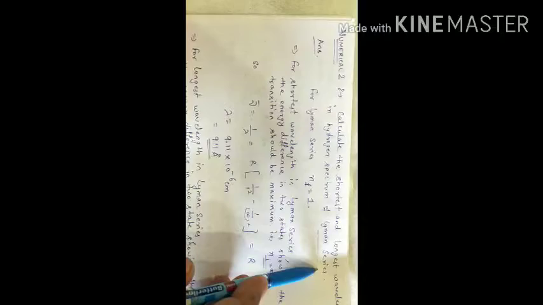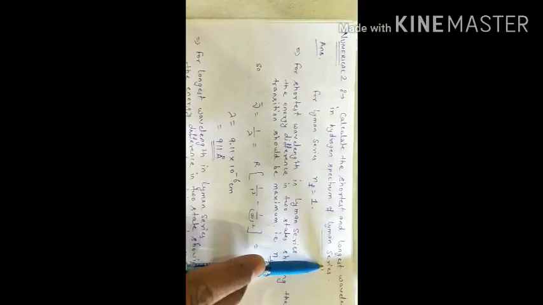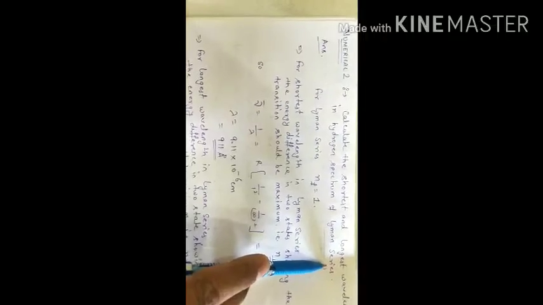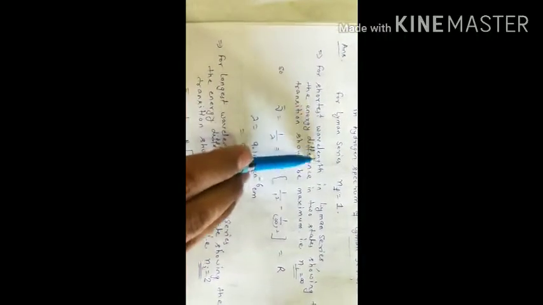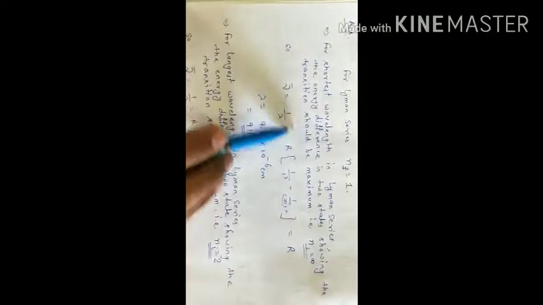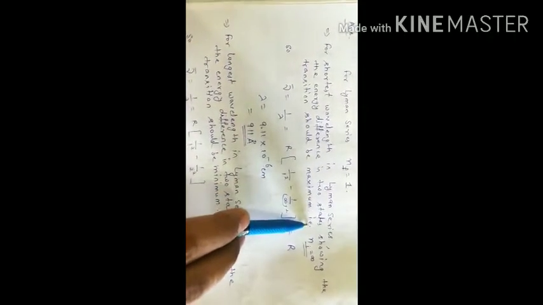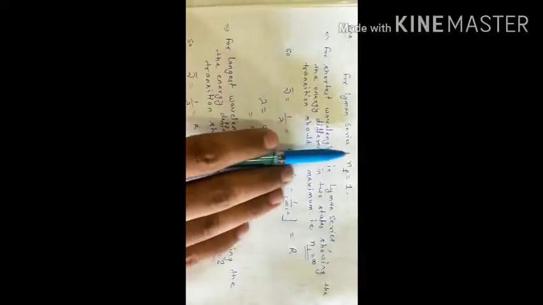The lines of this series are not visible to us because the Lyman series is always in the ultraviolet region, higher energy radiations are there. So for the shortest wavelength in the Lyman series, the energy difference in the two states showing the transition should be maximum. Means when the wavelength is less, frequency is more, and if frequency is more, energy is more.